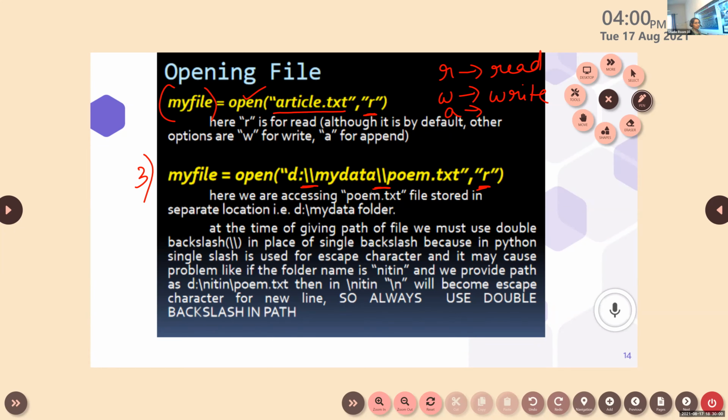When you open a file, when you locate the location of a file, you could see only one slash. Then why has double slash been specified here? Any guesses?